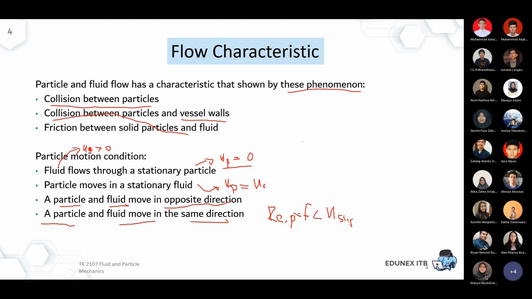So it's not calculated entirely on the velocity of the gas or the fluid, but rather as a function of slip velocity.